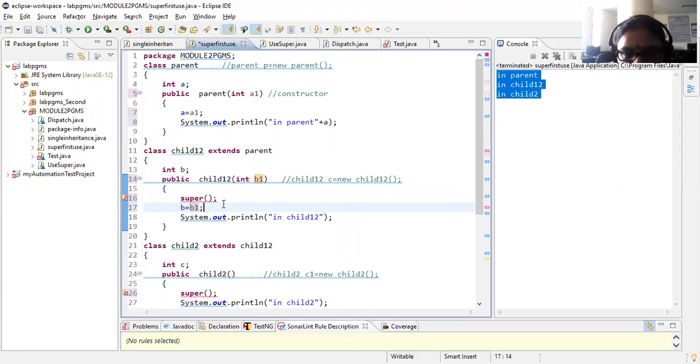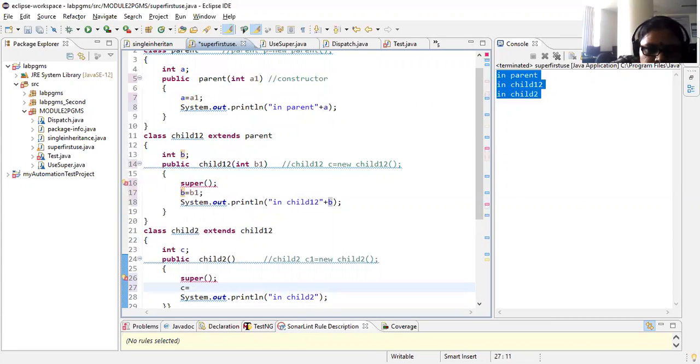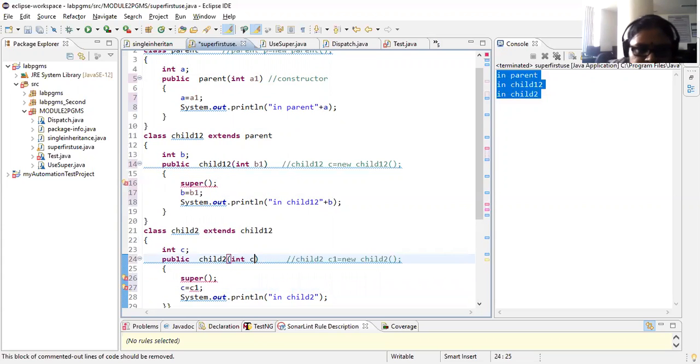In that case, we will be using this. This will always refer to the current instance. So here I'll be writing plus B. Right, in here C, and I'll be writing C is equal to C1, provided I'll be changing here as C1. Now here I'll be writing plus C.